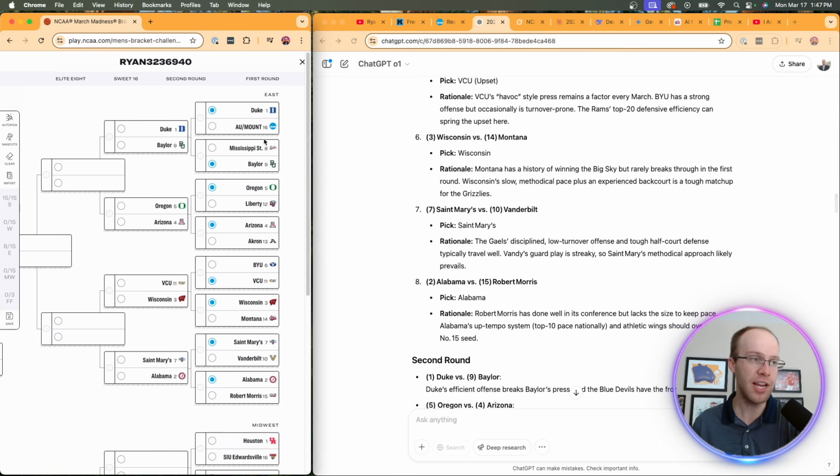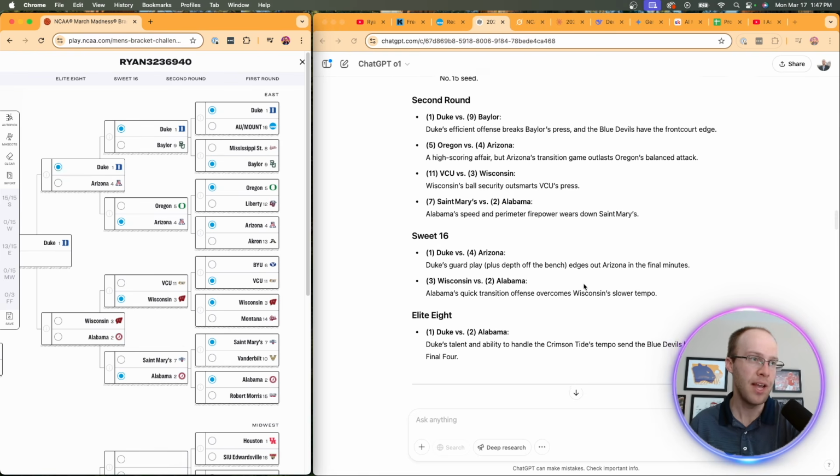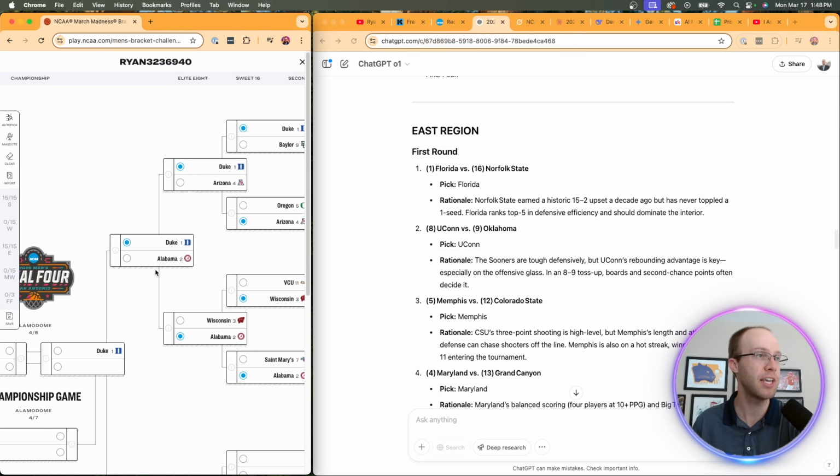And now for the second round, they have Duke over Baylor. It looks like they have Arizona over Oregon. And then they have, looks like Wisconsin over VCU. And then they have Alabama over St. Mary's. And then here they have, let's see, Duke, guard play, edges out. So they have Duke over Arizona. And then they have Alabama over Wisconsin. So let's click that. And then it says the Blue Devils are going back to the Final Four. So that's their pick is Duke for that region. Still very chalky in my opinion.